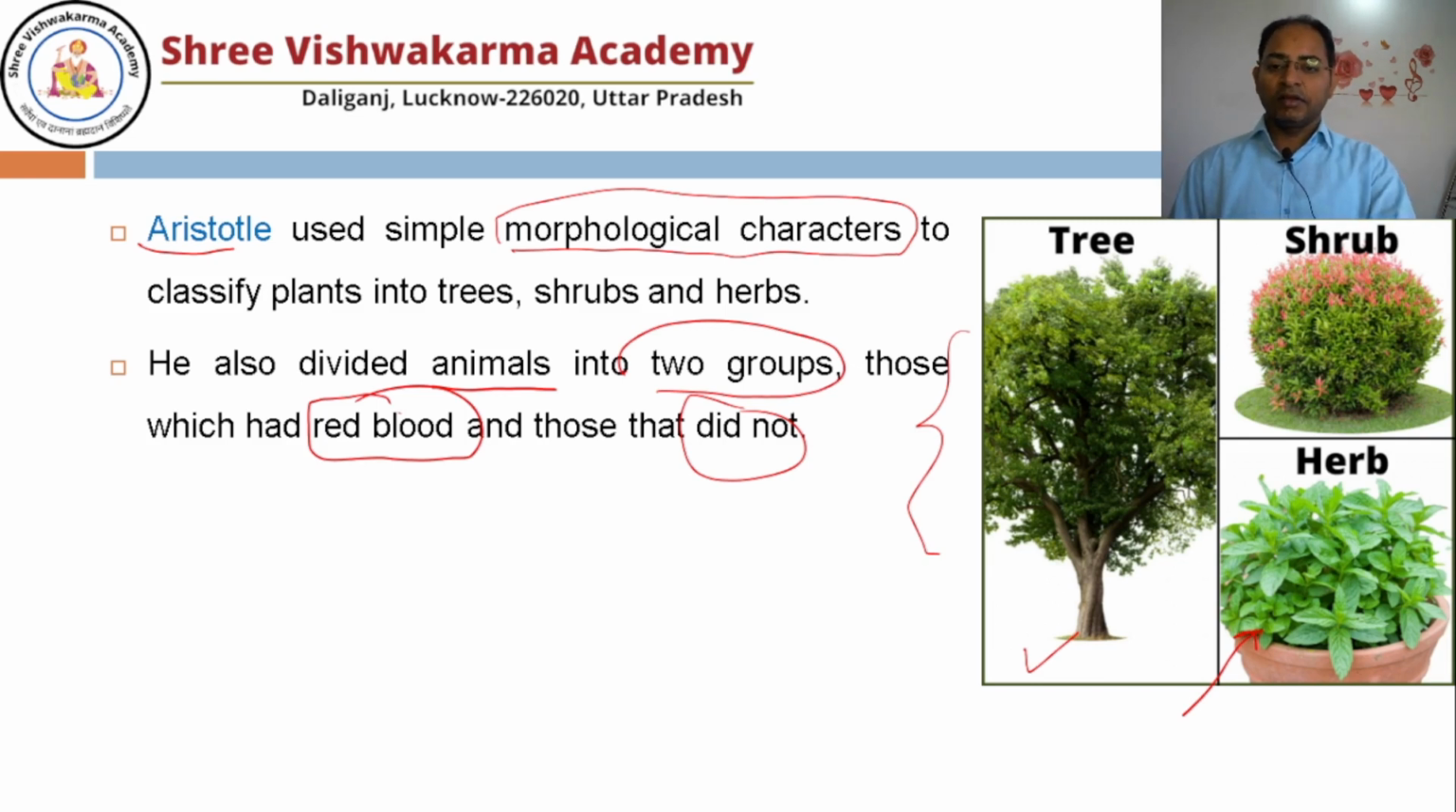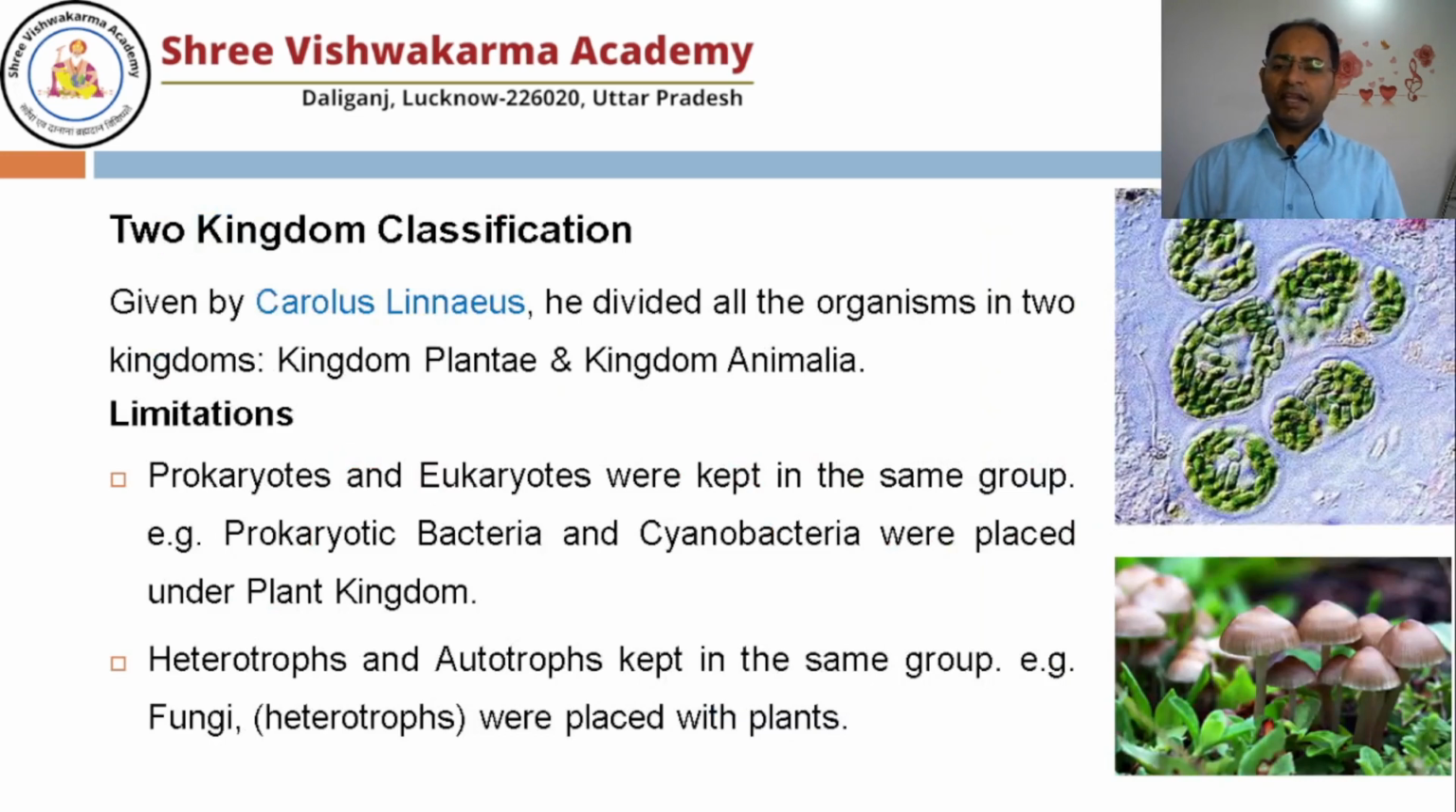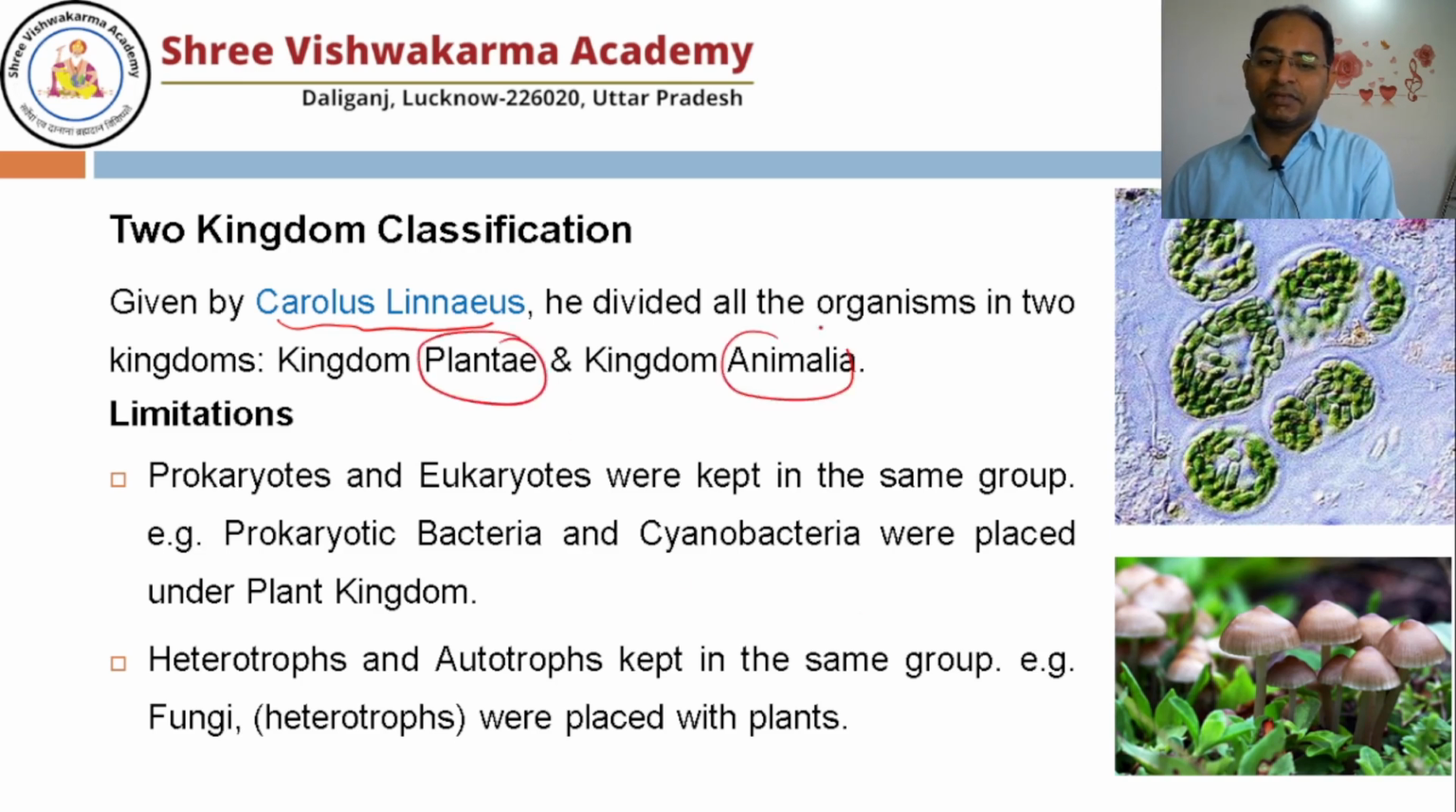All right. So later on, one scientist, Carolus Linnaeus, did a more scientific classification. He divided all organisms into two kingdoms. I told you in the first chapter that kingdom is the topmost rank. So he divided all organisms into two kingdoms: one kingdom is known as Plantae, another is Animalia. But there is a problem with the two kingdom classification.